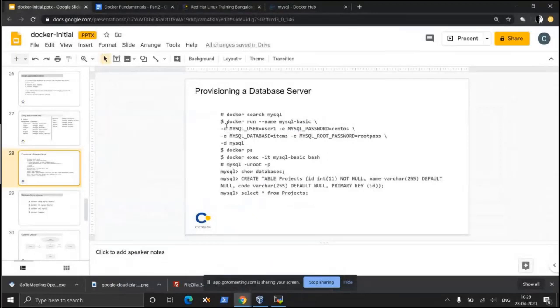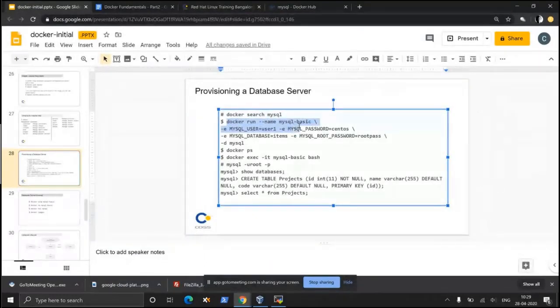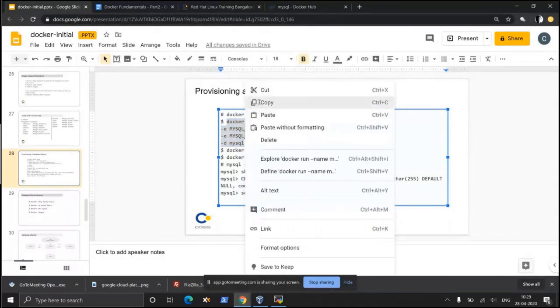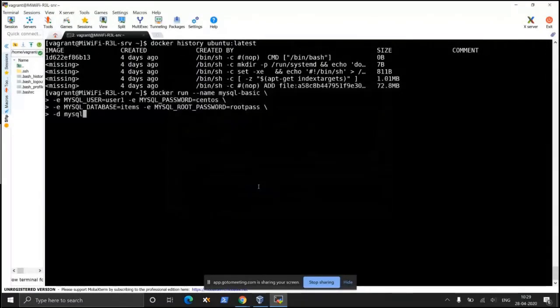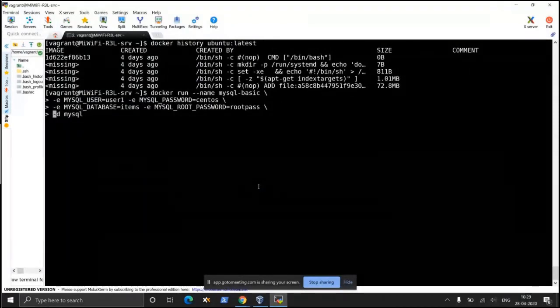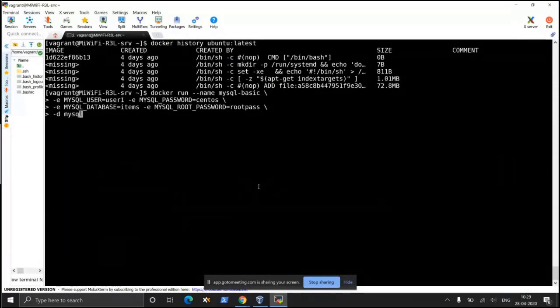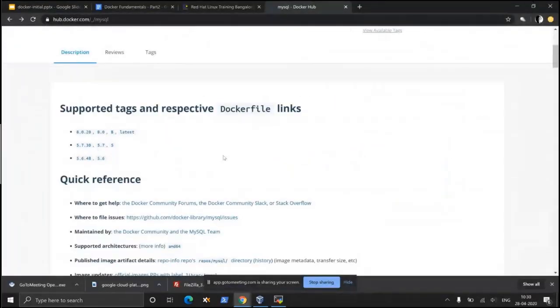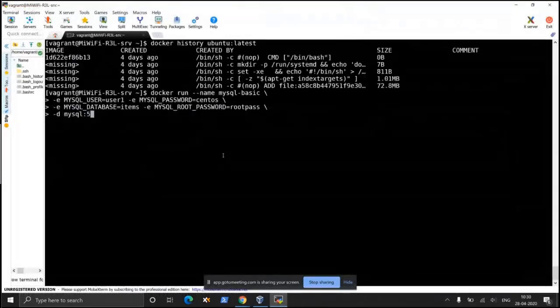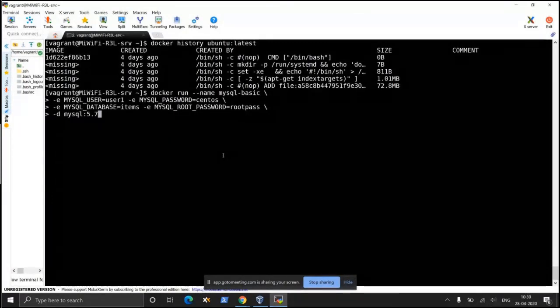So if I use the command docker run --name mysql-basic -d mysql, copy and paste it here, and at the end of it, from this page itself, I can put 5.7. That will make sure that 5.7 version of MySQL gets installed. Is it clear?